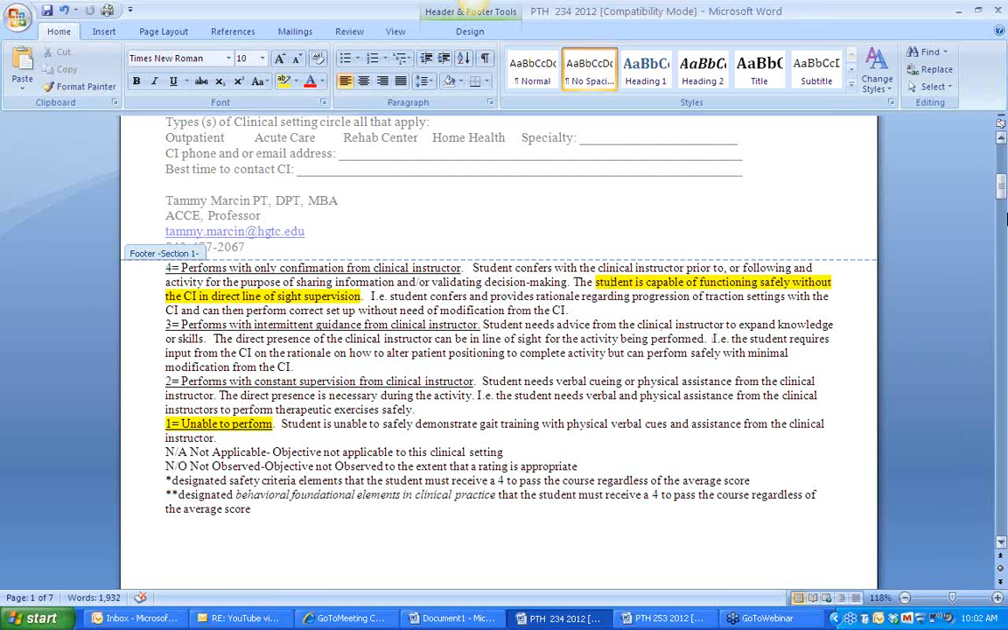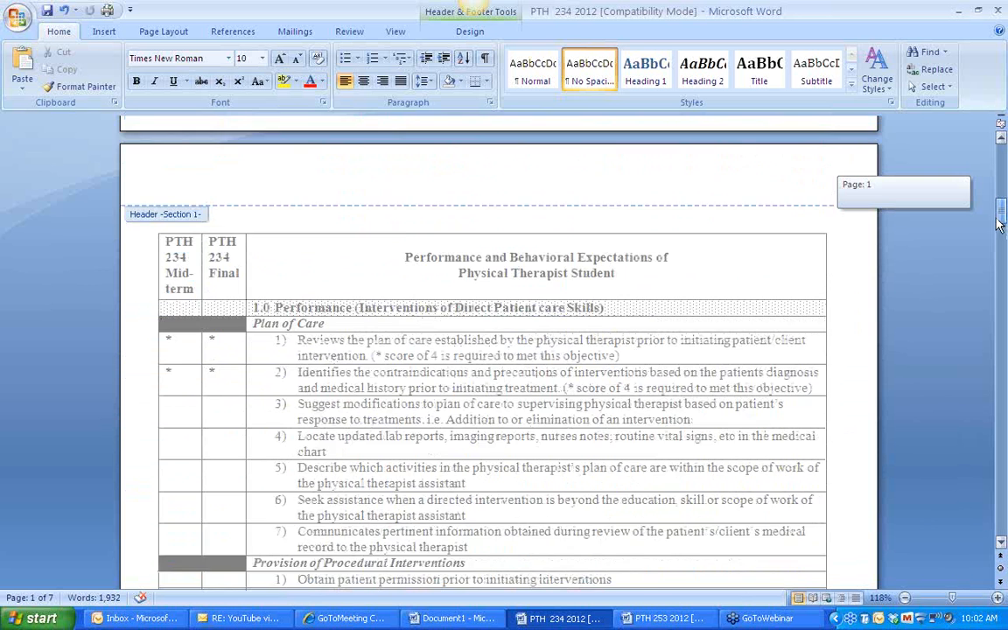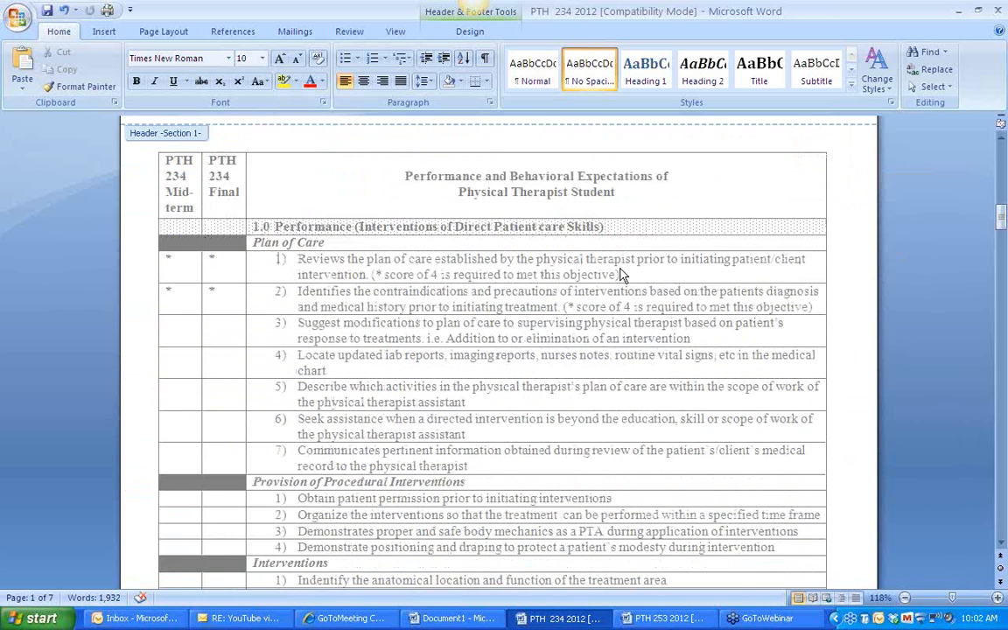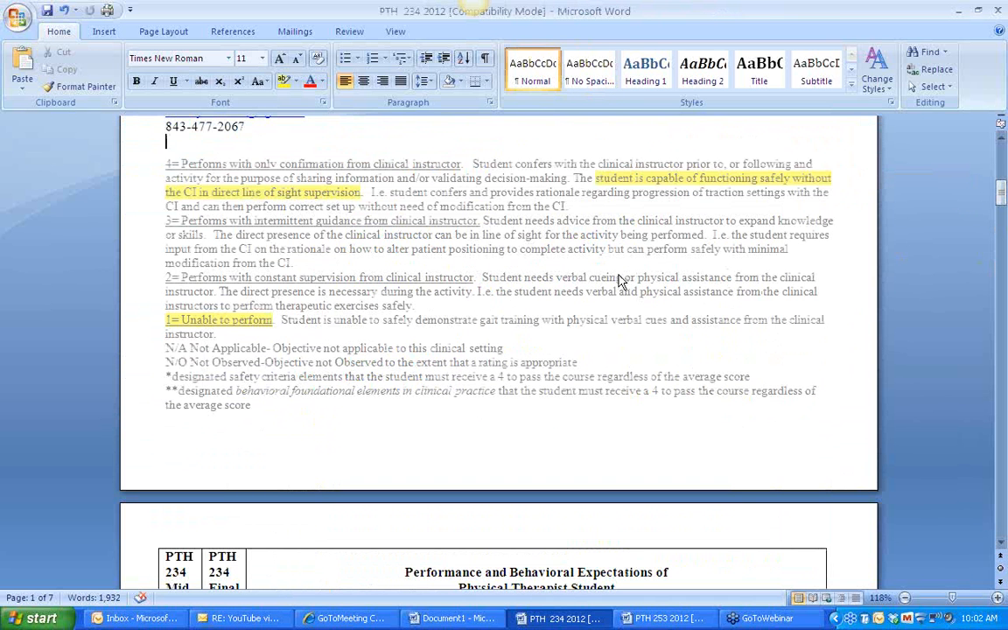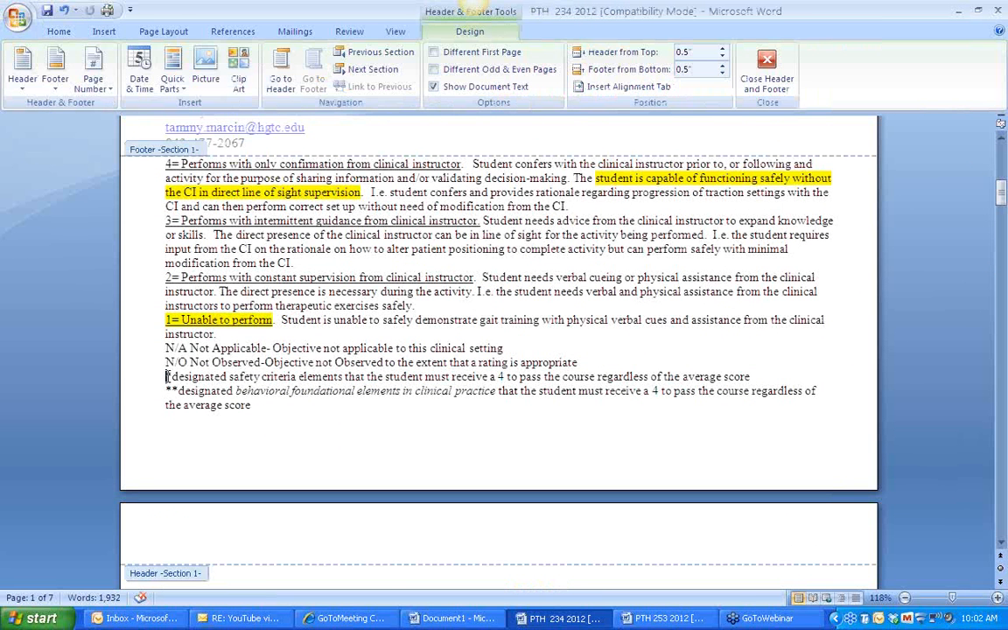I feel like I have a really good understanding of how these points are given. You mentioned before that there are certain categories where the student has to be able to earn a 4. Did you want to share those with us? Yeah, down at the very bottom of this key, the single star states, designated safety criteria elements. The student must receive a 4 to pass these.